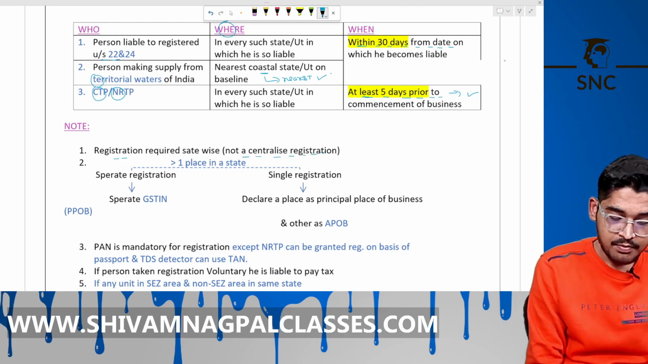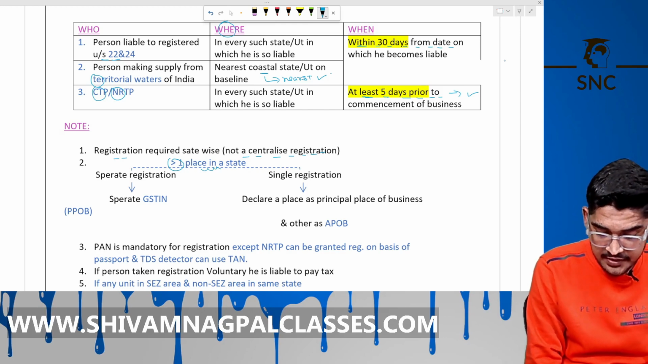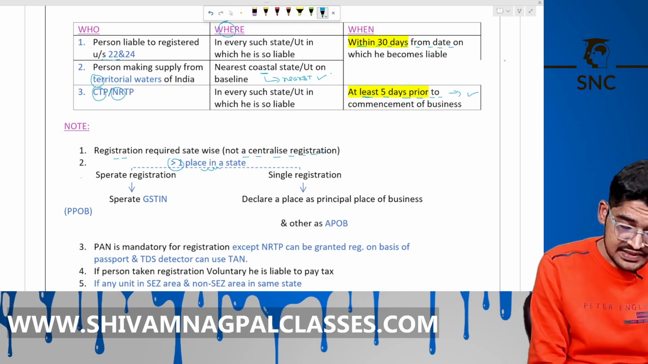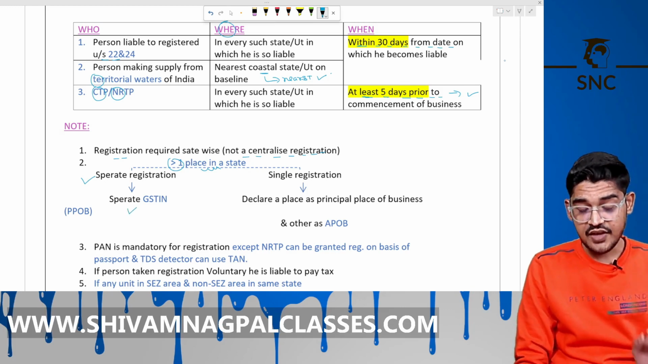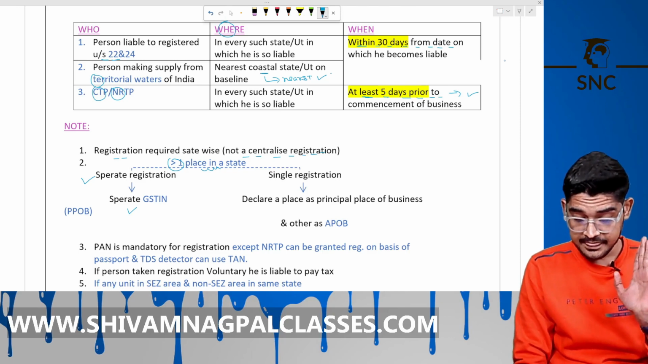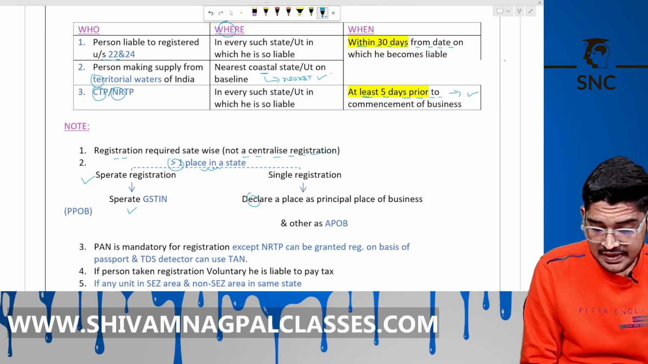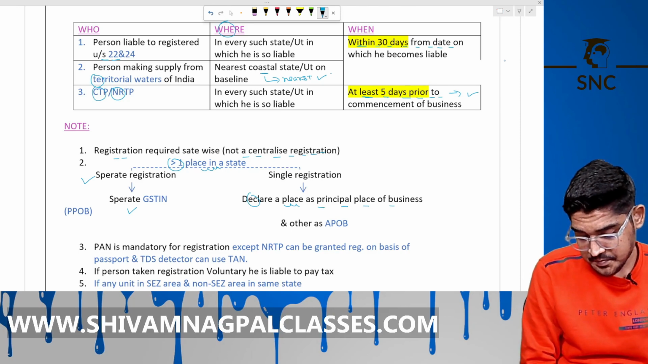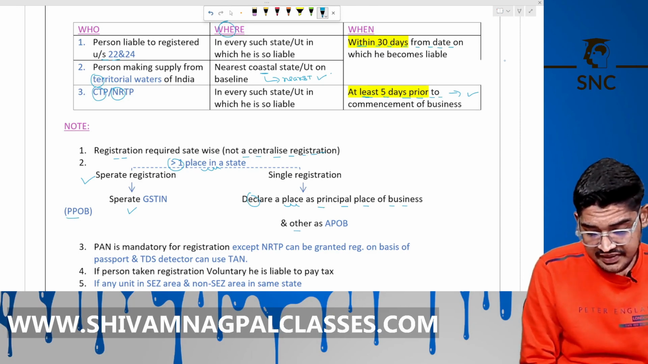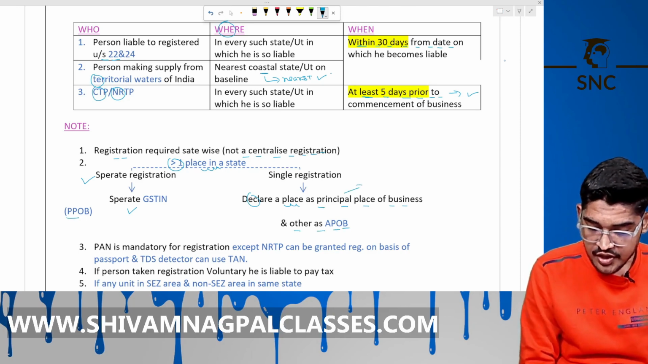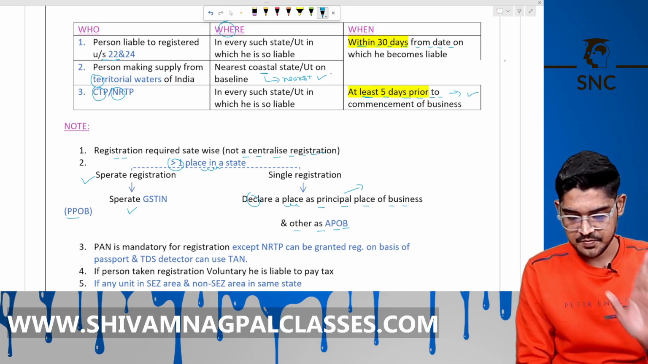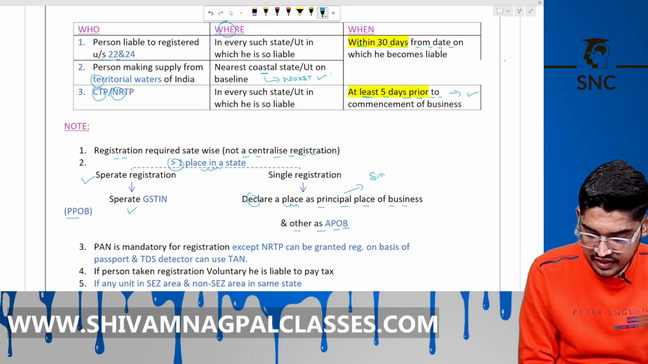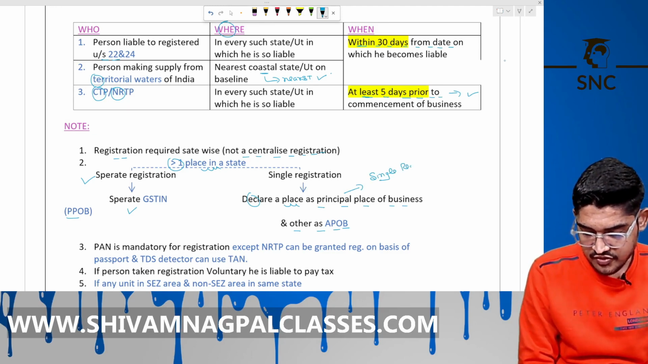Now, if you have more than one place in a state and you have taken separate registrations, then you have separate GSTIN. But if you have taken a single registration, then in that case you have to declare one place as the principal place of business, and the others as additional places of business. It means you have to choose one place as head office and the others as branches, for single registration for all the places. Is it clear?